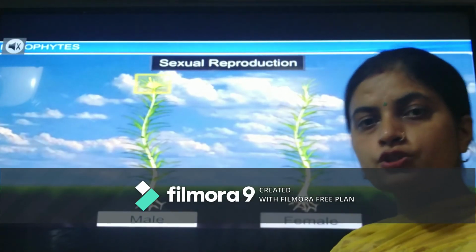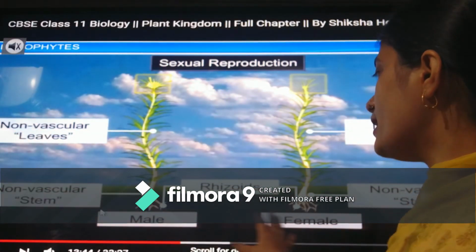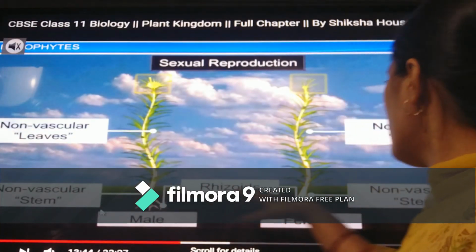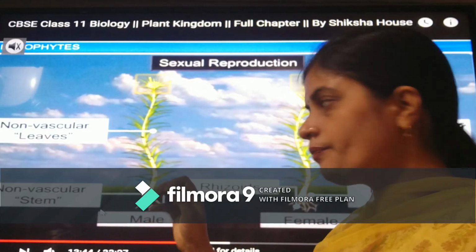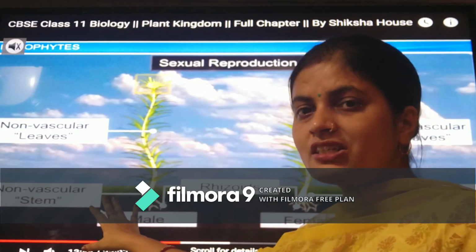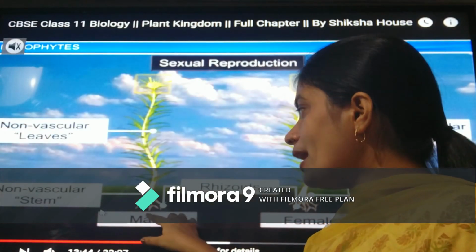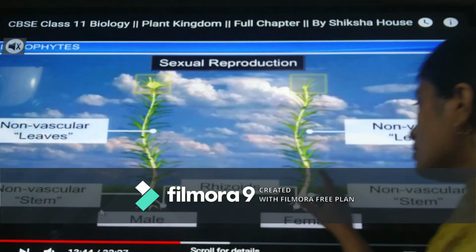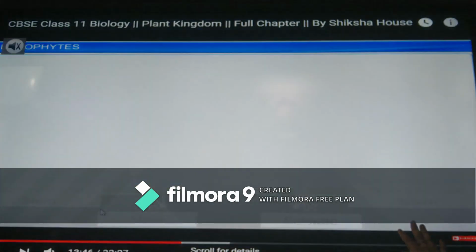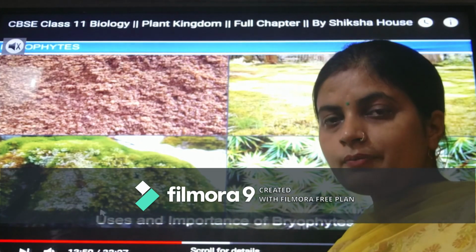Here for the process of sexual reproduction in Bryophyta we can see that it has a male plant and a female plant. It has a non-vascular leaf. Vascular, you understand, means having conductive tissues, but this does not have them. So non-vascular leaves are there. The same is true of the stem: conductive tissues are not found, but from Pteridophyta a few appearances have occurred. So the anchoring structure is rhizoids. The same is here in the female, a non-vascular stem and non-vascular leaf. They have the male and female reproductive parts in this main plant body.